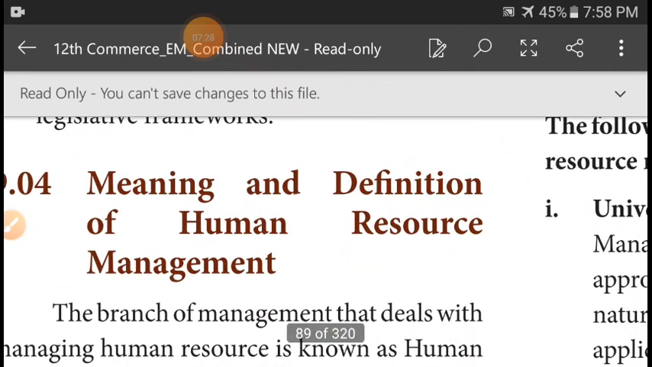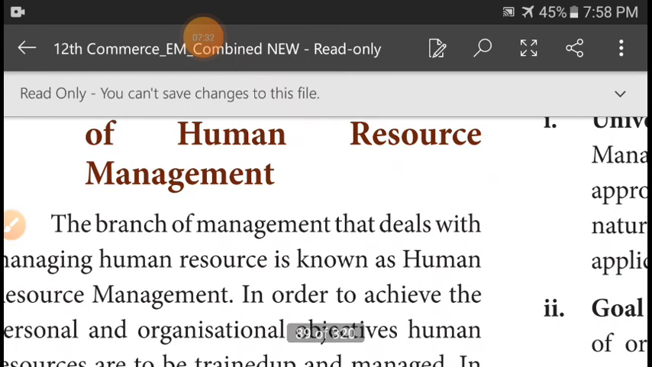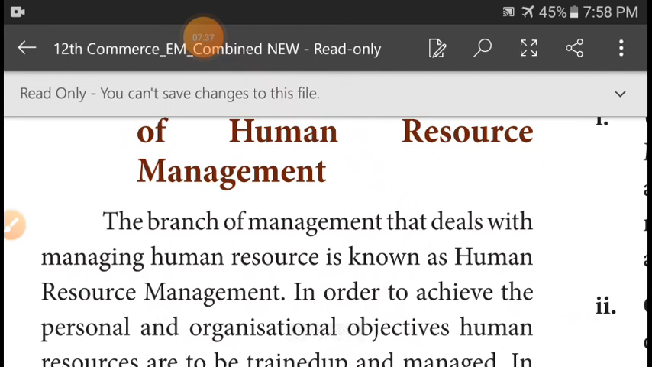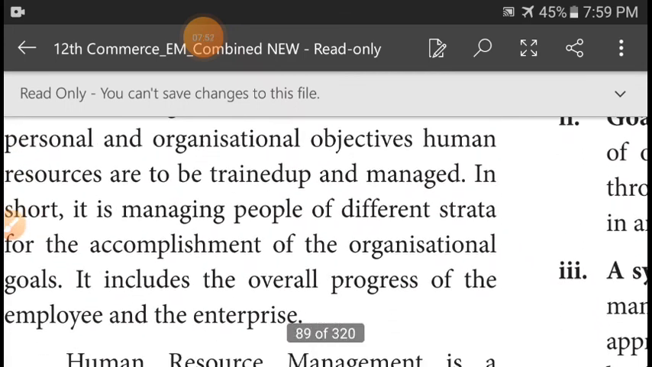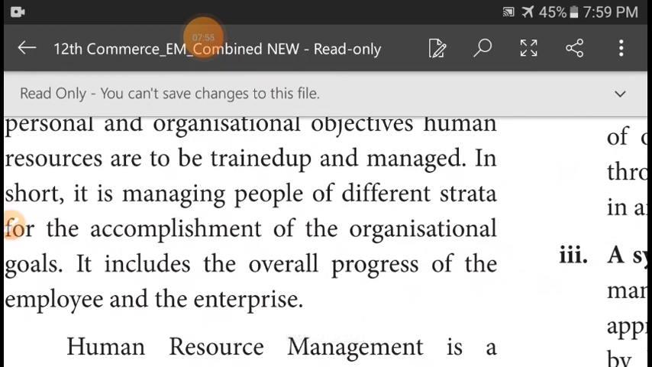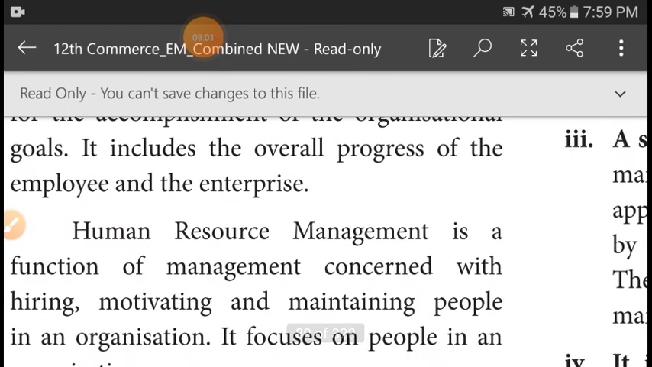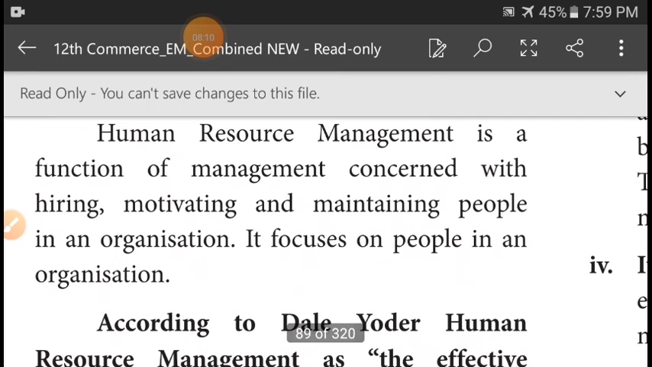The next heading is meaning and definition of human resource management. The branch of management that deals with managing human resource is known as human resource management. In order to achieve personal and organizational objectives, human resources are to be trained and managed. In short, it is managing people of different strata for the accomplishment of organizational goals. It includes the overall progress of the employee and the enterprise. So human resource management is a function of management concerned with hiring, motivating and maintaining people in an organization.